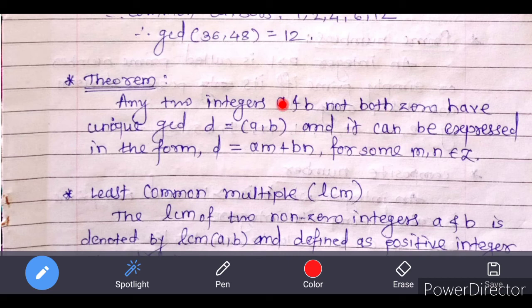That is, two integers cannot have more than one GCD. They have only one GCD, and that GCD d of a and b can be expressed as a linear combination of a and b. That is, there are some integers m and n such that d is equal to am plus bn.